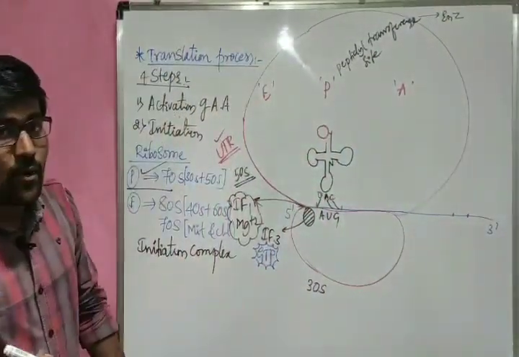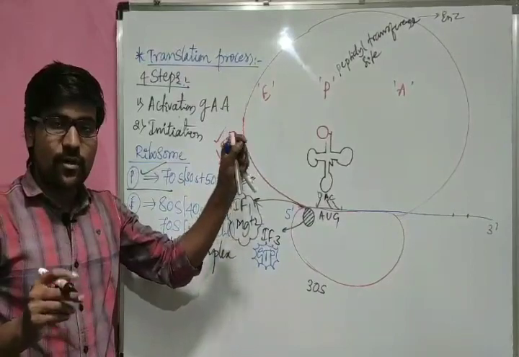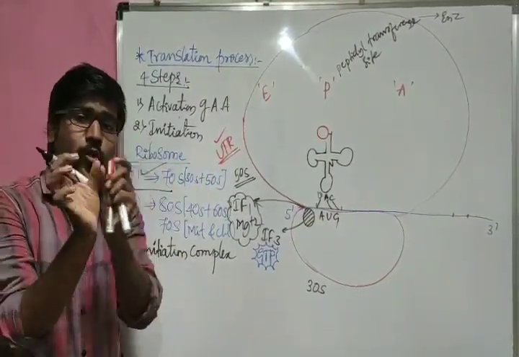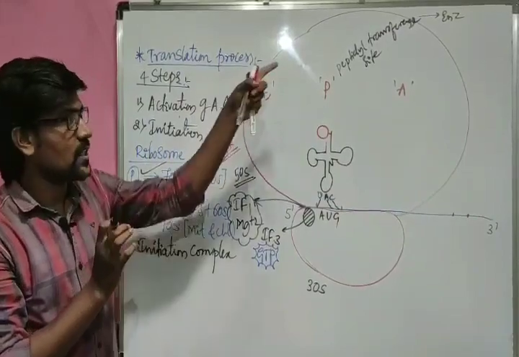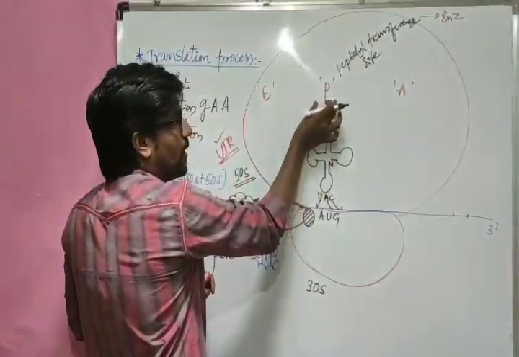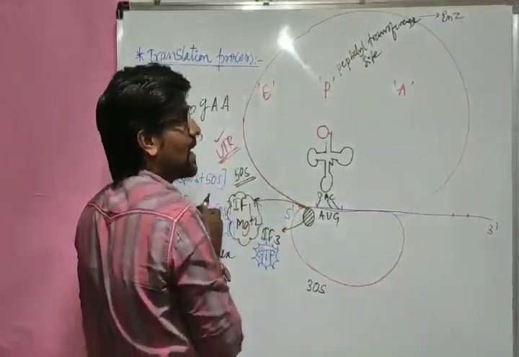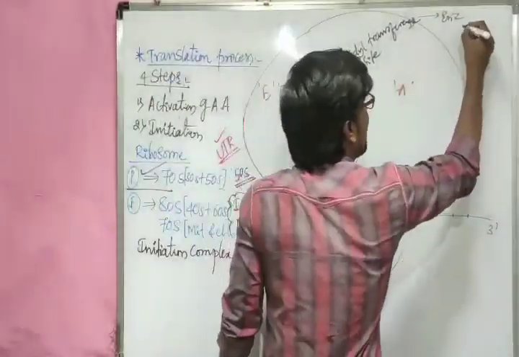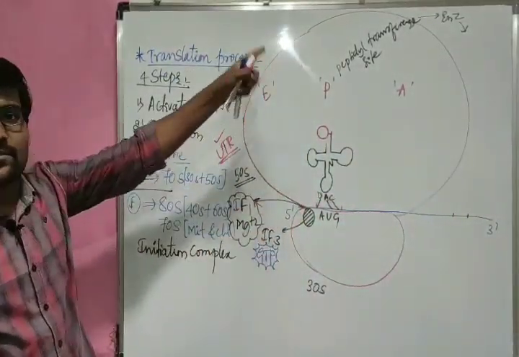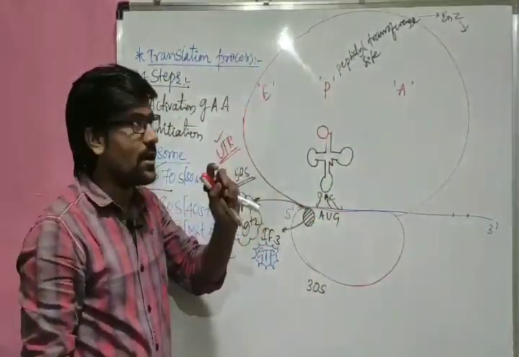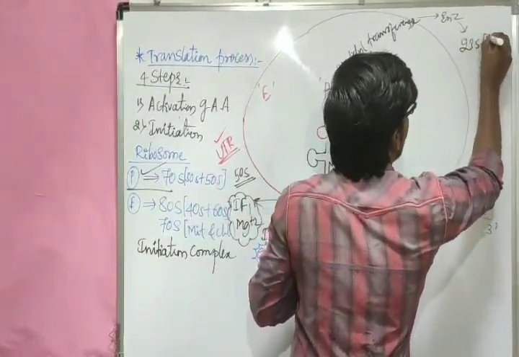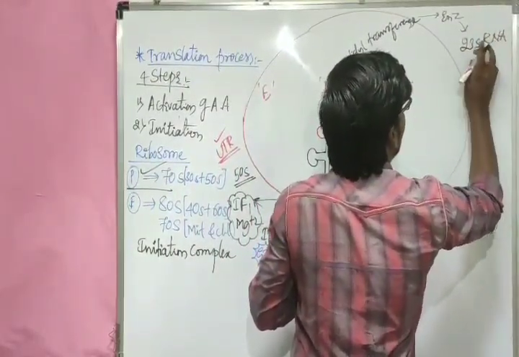What is the work of that enzyme? That enzyme helps in forming the peptide bond between 2 amino acids. That enzyme attached site is the P site, and that enzyme is nothing but rRNA. The peptidyl transferase enzyme is one special type of rRNA. That rRNA is 23S rRNA.